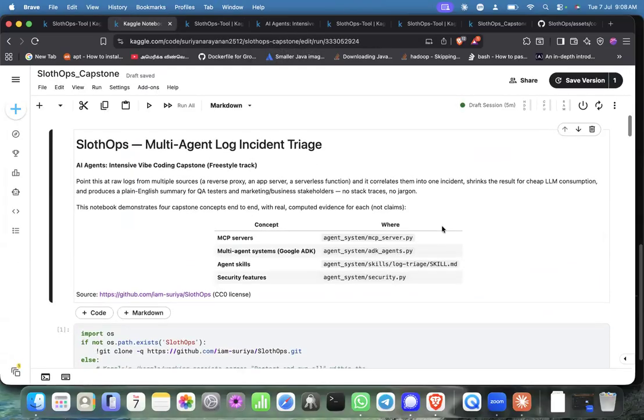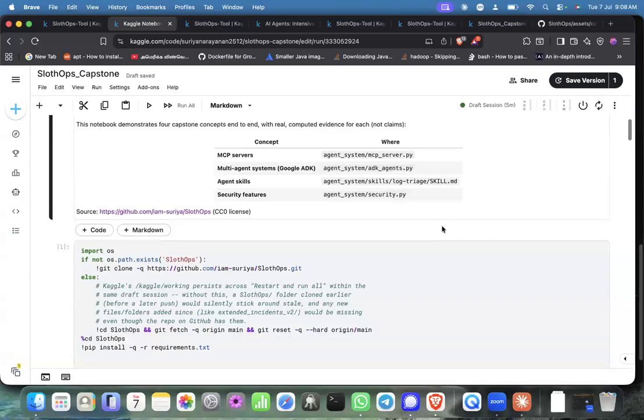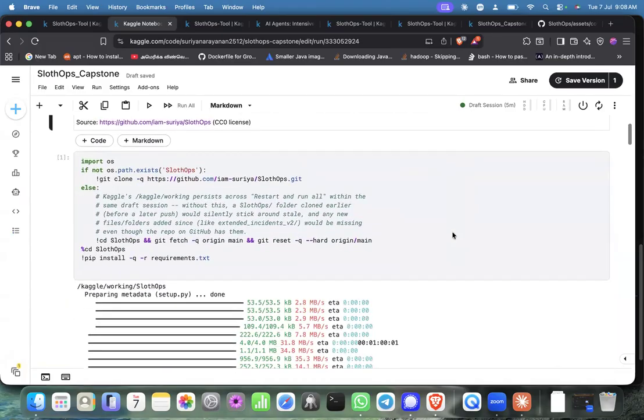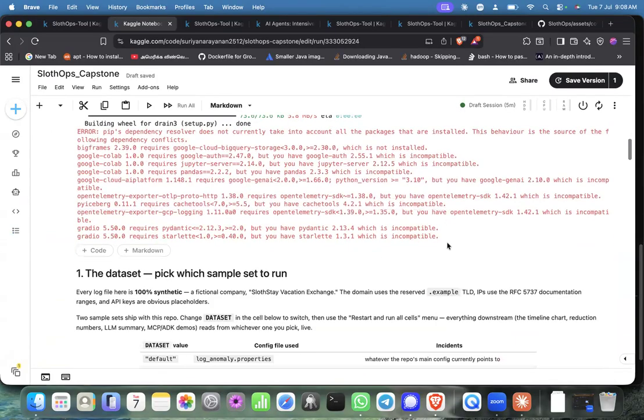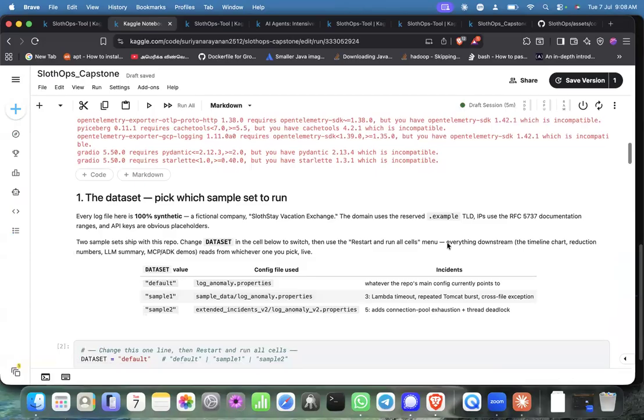Here it is. The first step is where I'm installing all the required things using pip install. My entire programming is based on Python. Coming to the data set, the entire data is synthetic, from a fictional company, Slot Stay vacation exchange, using the reserved .example domain and RFC-based IP ranges, so that it's totally safe to publish my entire project.